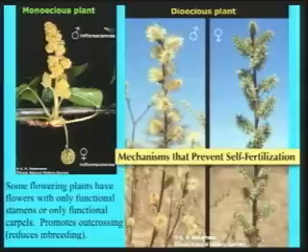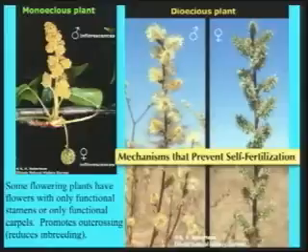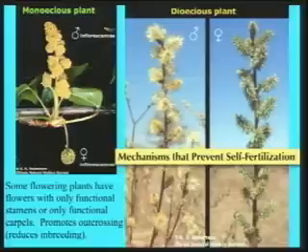All right, so one type of mechanism other than self-incompatibility that prevents selfing, self-fertilization, is being either monoecious or dioecious. On the left we have a monoecious plant, on the right we have a dioecious plant. These are conditions where you have unisexual flowers on an individual plant, either staminate flowers that don't produce functional carpels, or pistillate flowers that don't produce functional stamens. And in the case of a monoecious plant, you have both kinds of unisexual flowers on the same plant, usually in separate inflorescences. So it is still possible to have selfing.